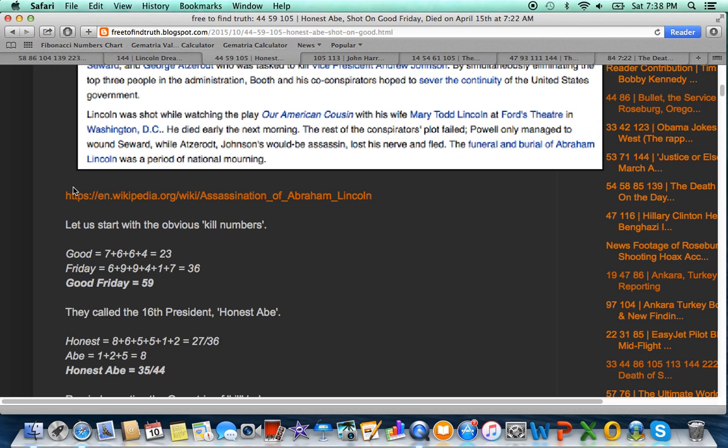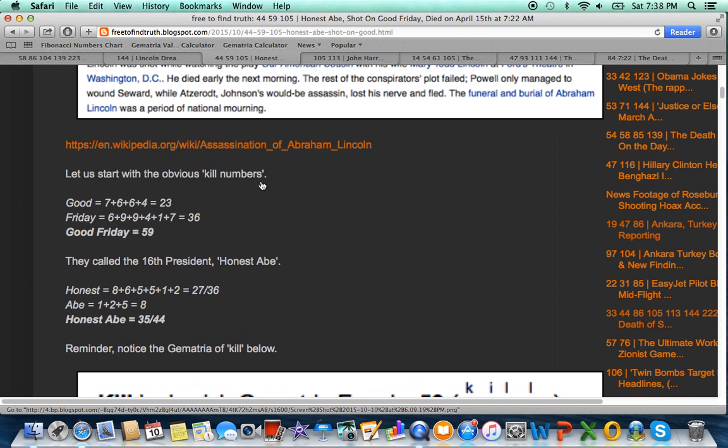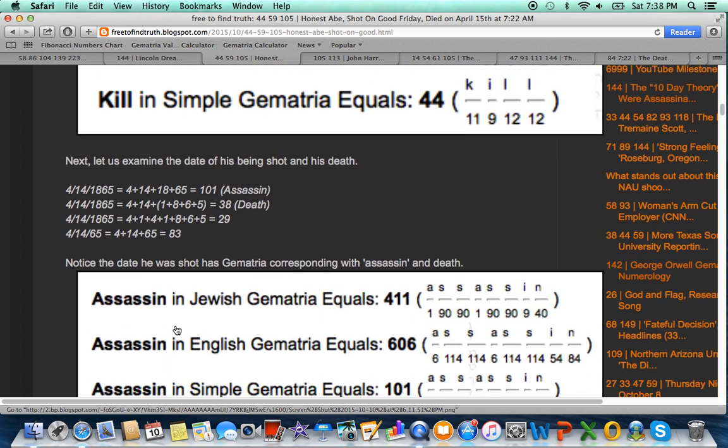So something else to notice, Truth Seeker. First, notice the gematria of the word kill in Jewish, 59, and in simple English gematria, 44. The name John F. Kennedy summed to 59. He was the 44th term president. Good Friday has Pythagorean gematria of 59. Lincoln was shot on Good Friday. And again, Honest Abe, the nickname, has gematria of 44. Fateful numbers.